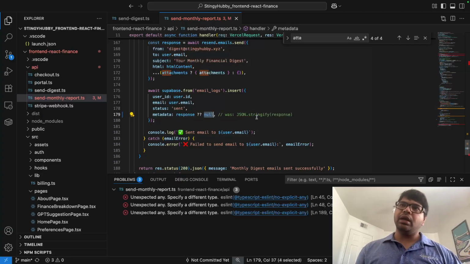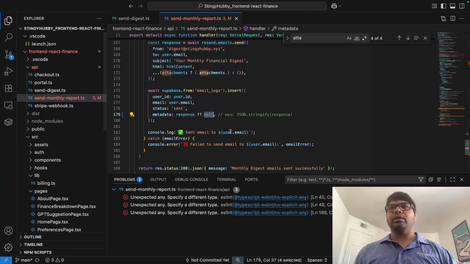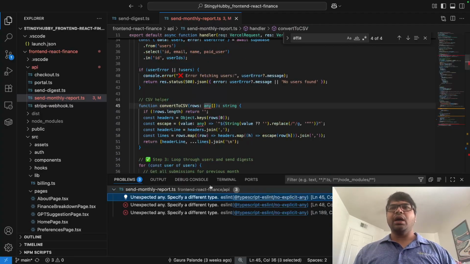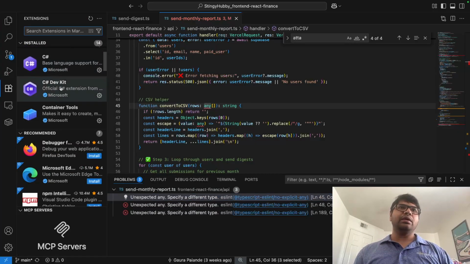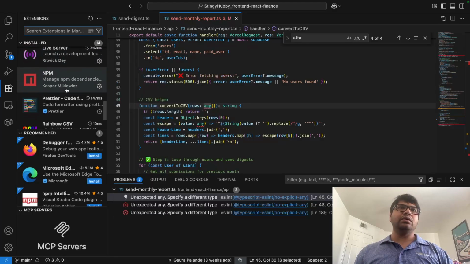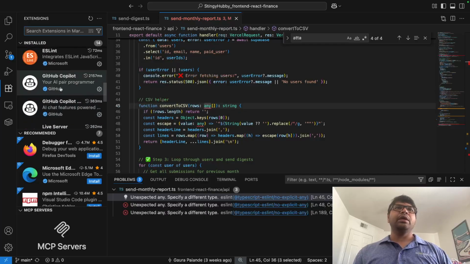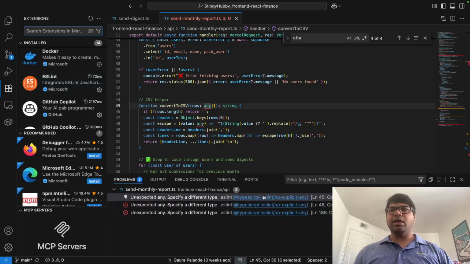And then the comment that it was JSON.stringify response, that is one good point over here. There are 3 errors. These are again associated with any. I think these are triggered by the ESLint extension that we installed yesterday. I installed ESLint, and I installed one more, Prettier. So ESLint has raised concerns about any. So I think that is a valid concern.